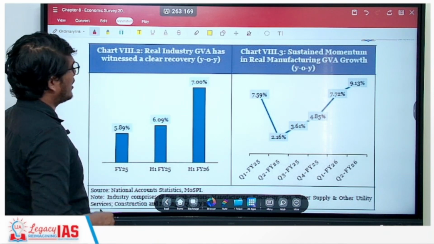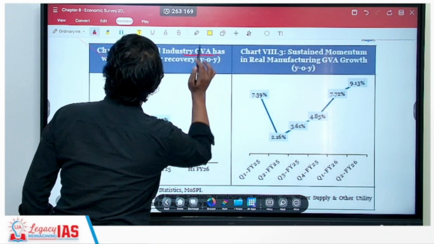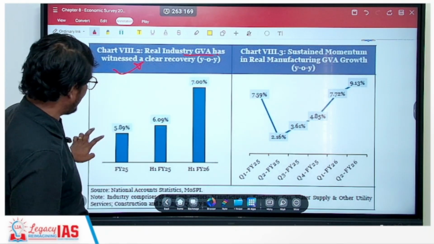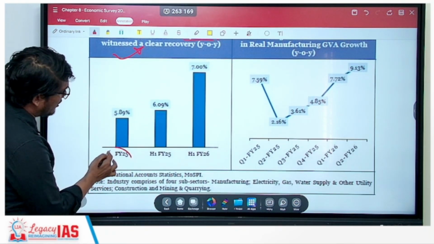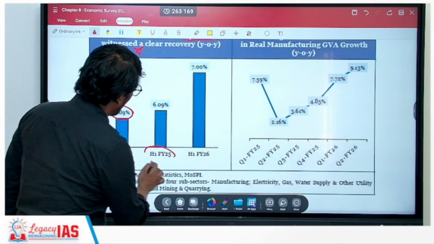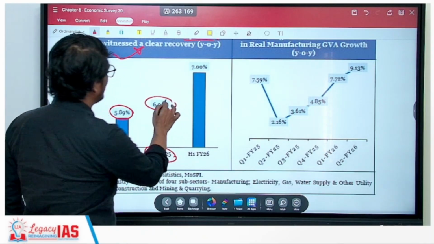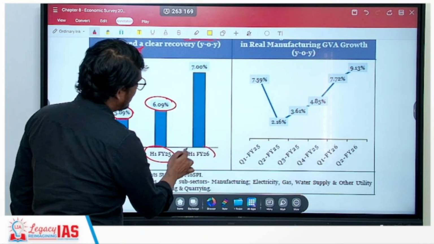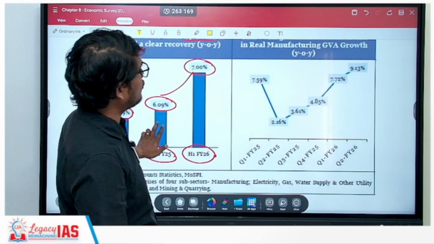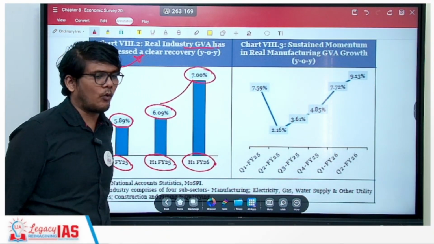Next is the real industry gross value added. This has witnessed a clear recovery is what they are saying. If you look at financial year 25, it was almost 6%. In the first half of 25, it went beyond 6%. And in the first half of 26, it has reached 7%. So there is a clear improvement over here.